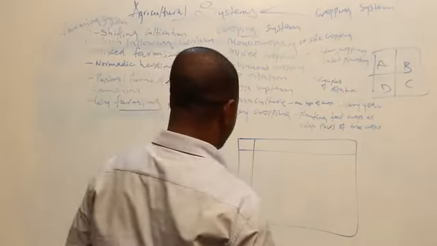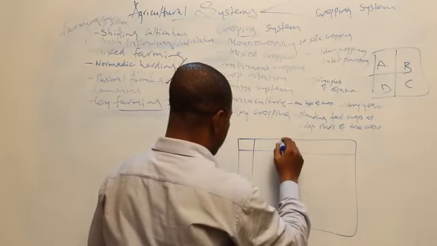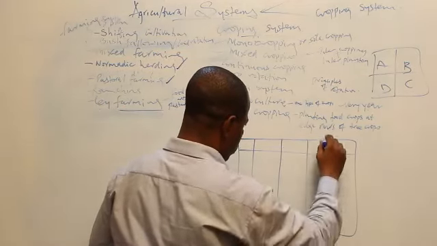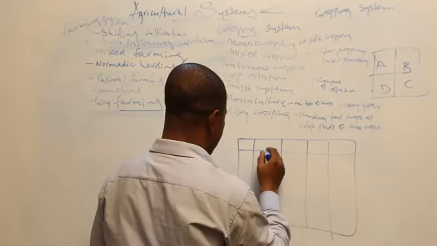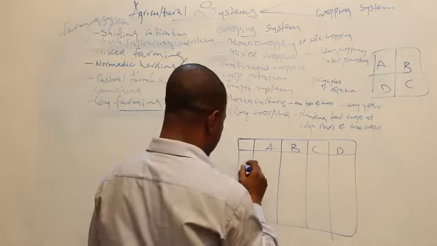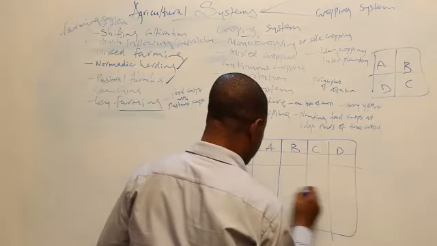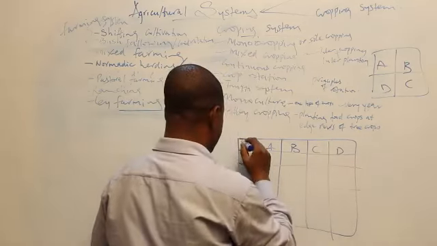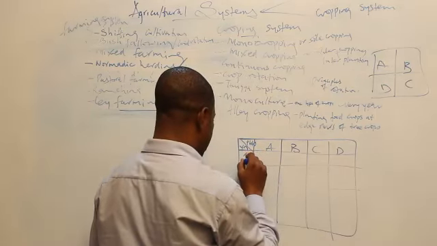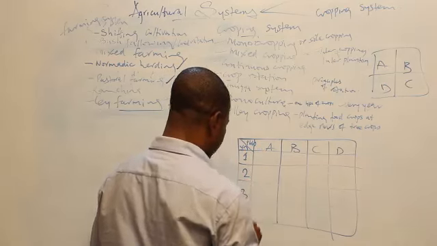Now let's go to our rotation plan. This is A, B, C, D, a 4-year course. Plots and years: this is year 1, year 2, year 3, year 4.